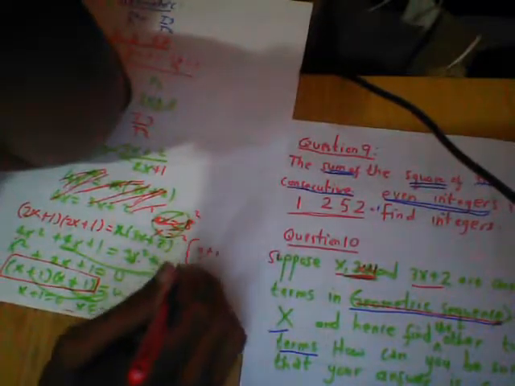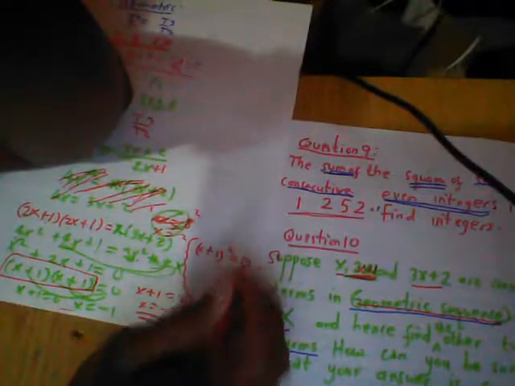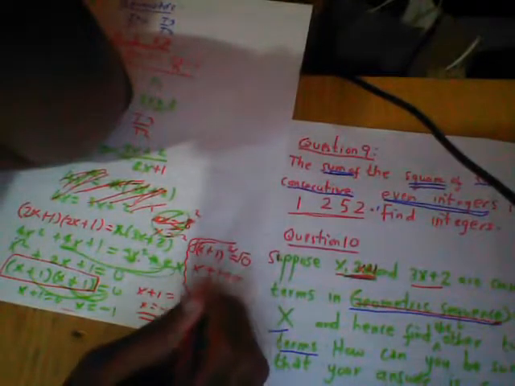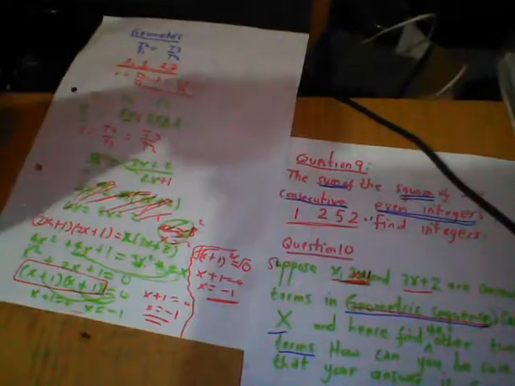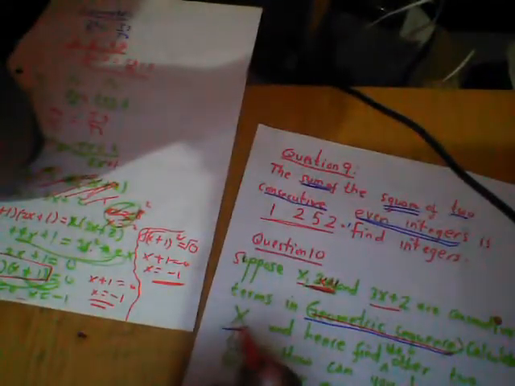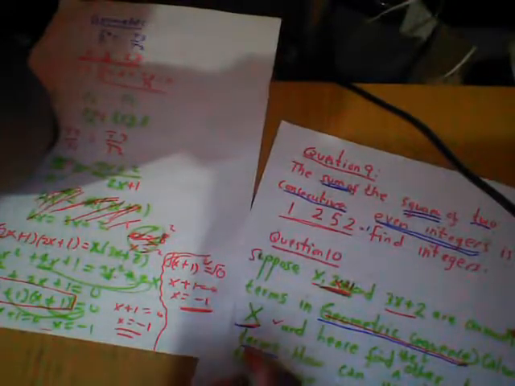That's all. Or somebody could have seen this part and said the same thing: x plus 1 squared equal to 0, then you take the square root, so x plus 1 equal to 0, x equal to -1. So it depends on the method that you follow. We got the value of x, and the question says find the value of x. We got it, x equal to -1, and hence find the other two terms.